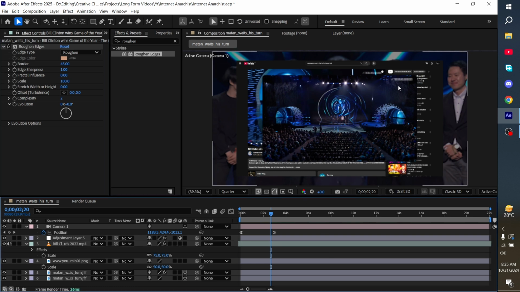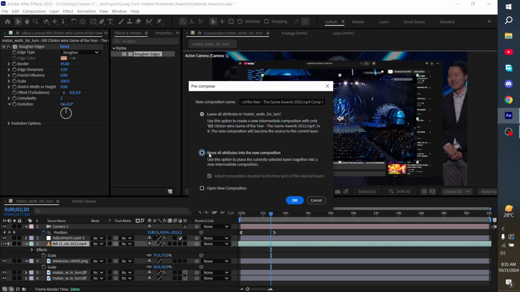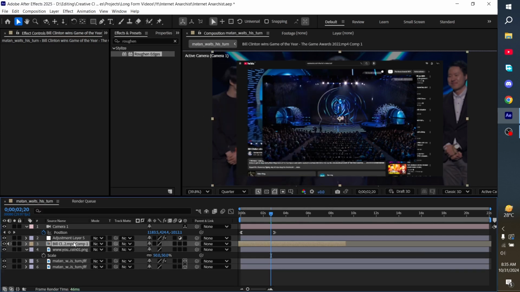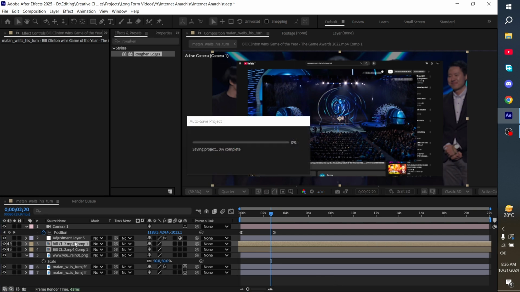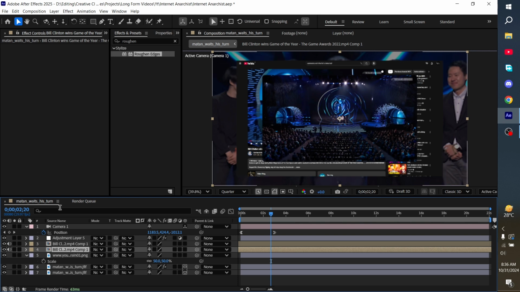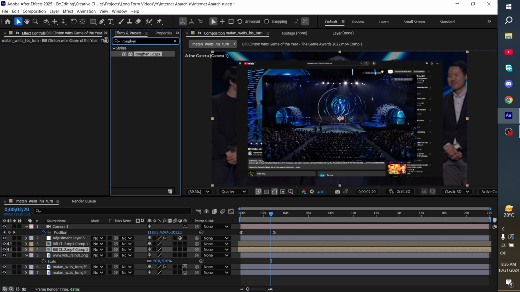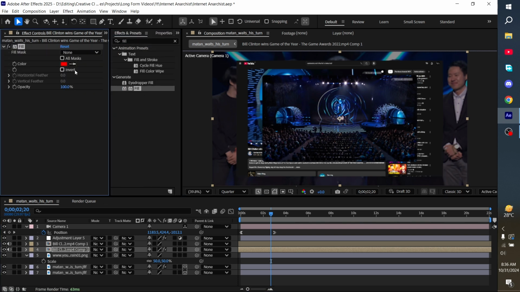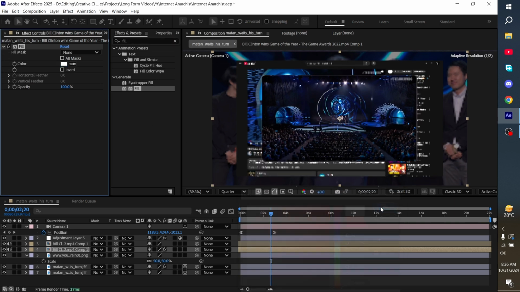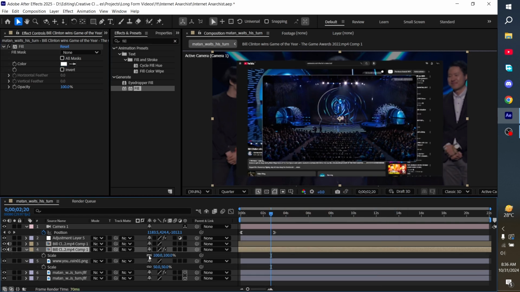So this is going to create rounded edges. Okay, so now what we're going to do is pre-comp it and move all attributes to the new composition. Then duplicate this. Duplicate this. Now go to the second layer that's below and drag the fill effect. Okay, and make it white. Alright, go to the scale of the fill bottom layer, make it 1.4 and 102. So this is going to create an edge around the border, right?